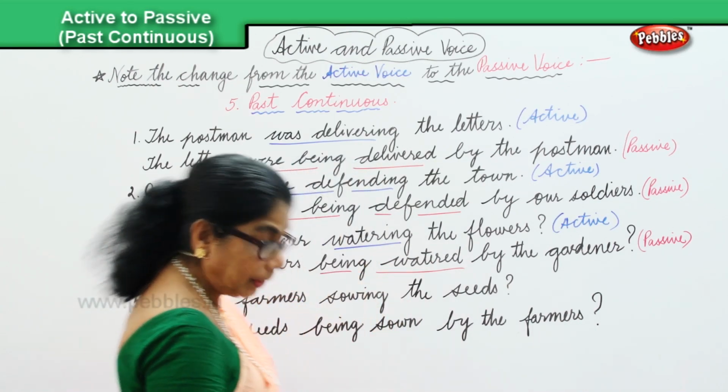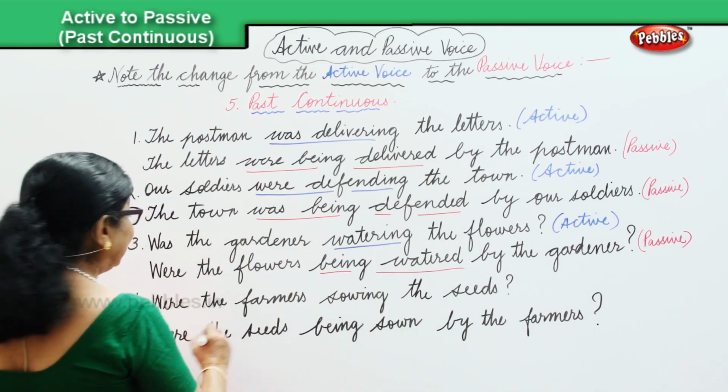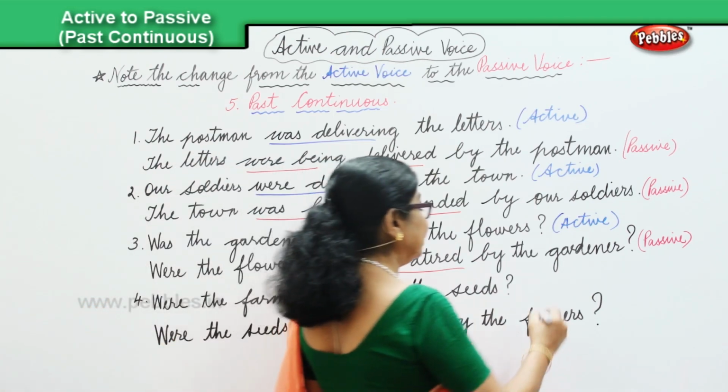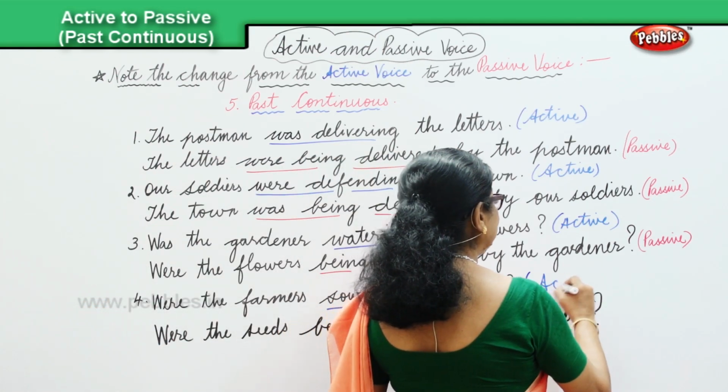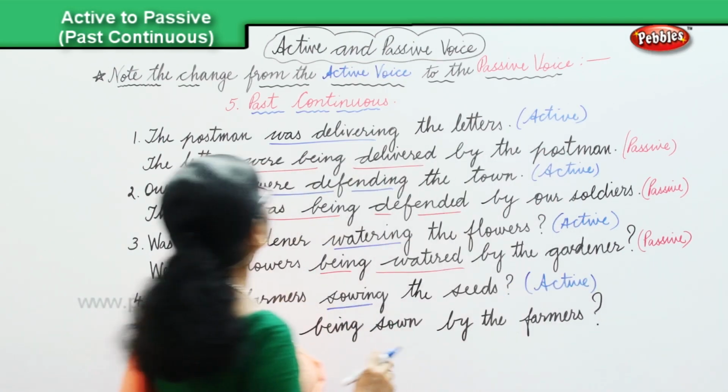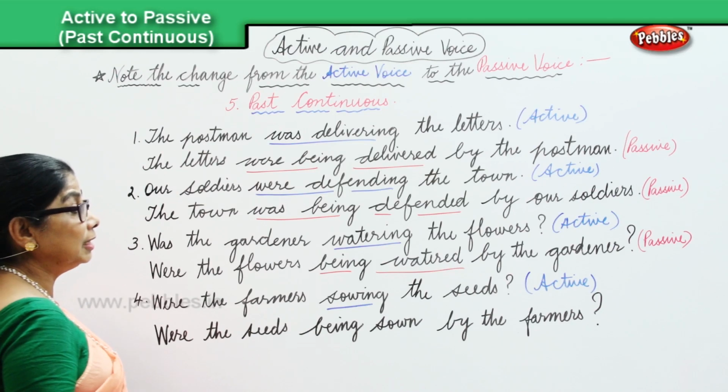Let's look at the verb here. Were the farmers sowing the seeds, active. That's in the active voice in the past continuous.